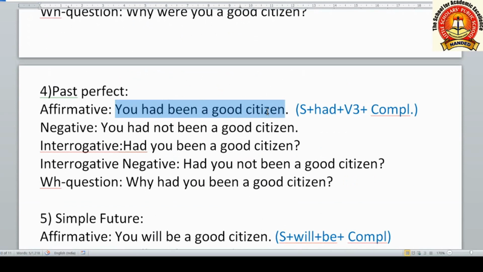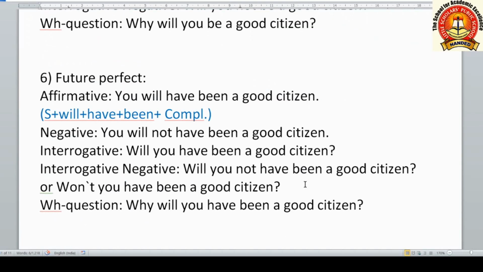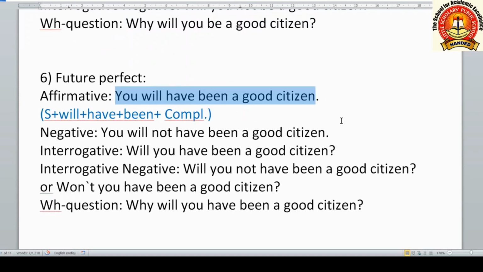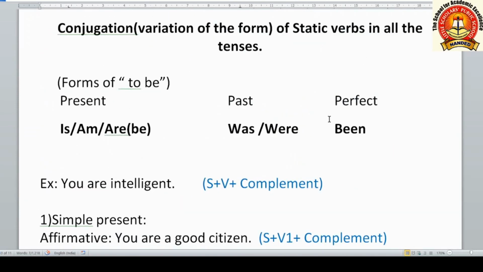You had been a good citizen, तुम एक अच्छे नागरिक रह चुके थे. Simple future, you will be a good citizen, तुम एक अच्छे नागरिक रहोगे. You will have been a good citizen, तुम एक अच्छे नागरिक रह चुके होगे. This is how we can see in Hindi language the meanings of these static sentences.